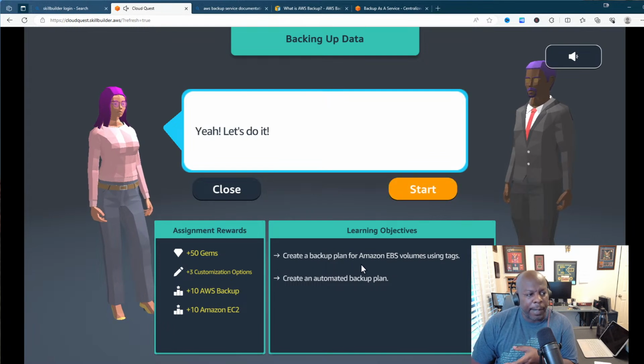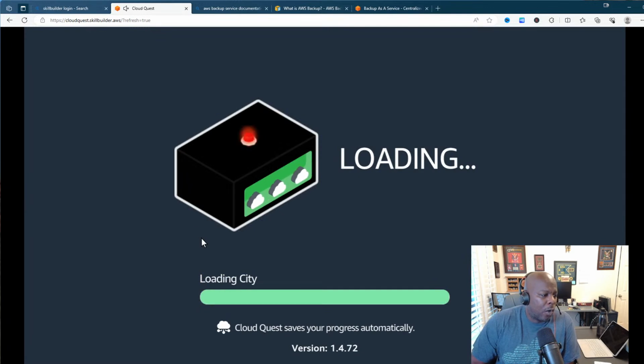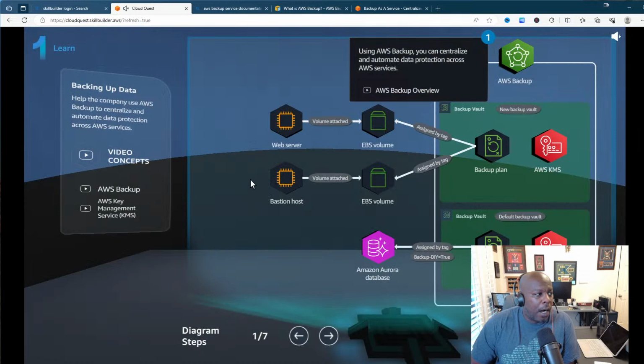Learning objectives: create a backup plan for EBS volumes using tags, and create an automatic backup plan. So let's go ahead and start our quest today. Now this brings you to your learning diagram. When you're a solutions architect out there, everything is built on diagrams. This is just a diagram that tells you how the services operate with each other. It's like a flow chart.